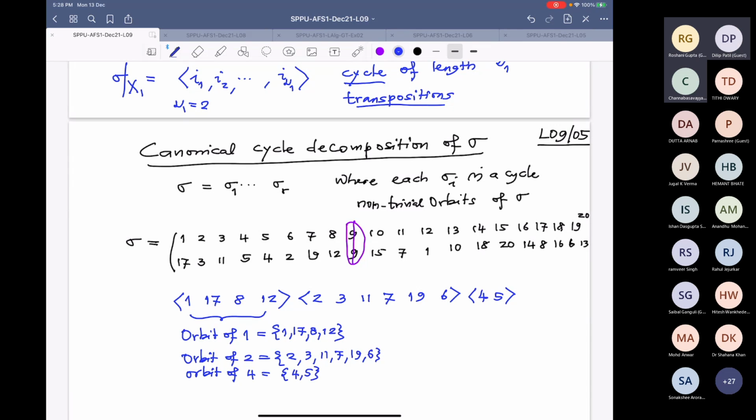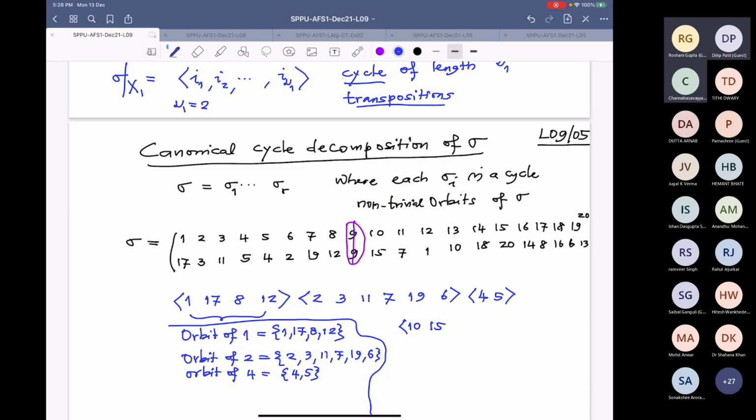Now who is left? 6 already has come, 7 also has come, 8 also has come, 9 is fixed, 10 has not come. So 10. Unfortunately, I have no place here, so I start down here, starting with 10. 10 goes to 15.